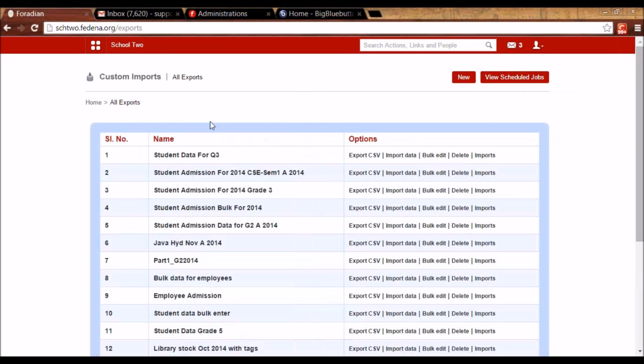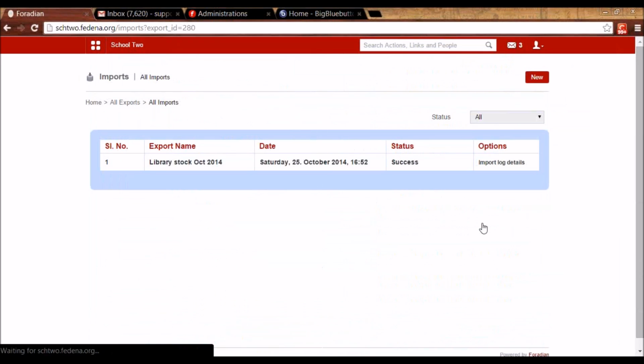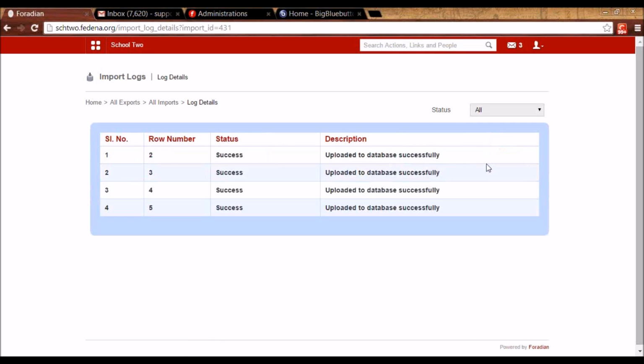Once you've done that, you can even see the status of the upload by going to Imports option here. So you can see it shows the success or the failure status. You can even view more details by going to Import Log Details, and it is showing for the row number whether it is a success or a failure in Excel sheet. So if it is a failure, you can upload that particular row again. So this is about custom import that can be done for other models as well.